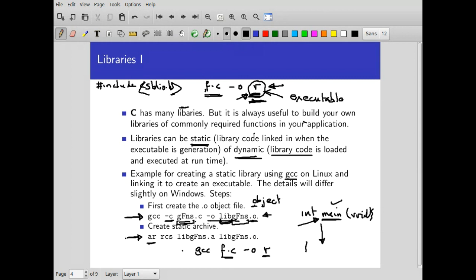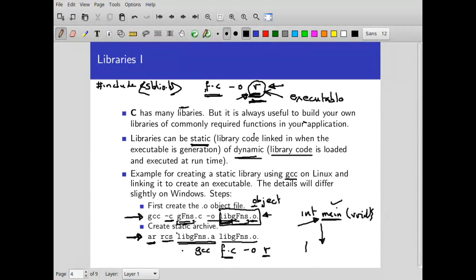So that is the reason for creating the archive. Okay. So that has a .a extension, as I told you. So this archive RCS is a set of flags given to the archive program. It essentially says create a new archive with the name this, and add these files into the archive. Here we have added only one file. Notice that this is basically this file, this one, which was created earlier by GCC.